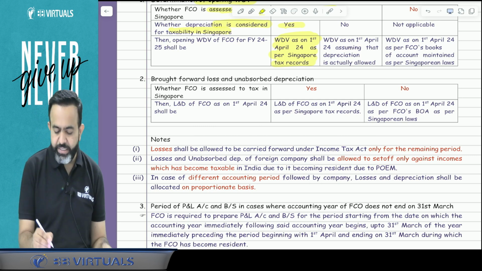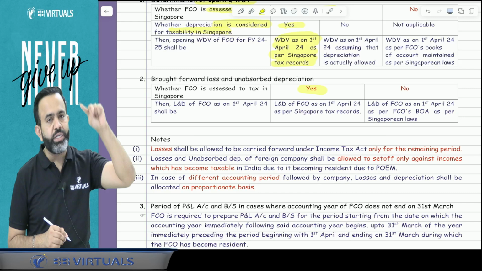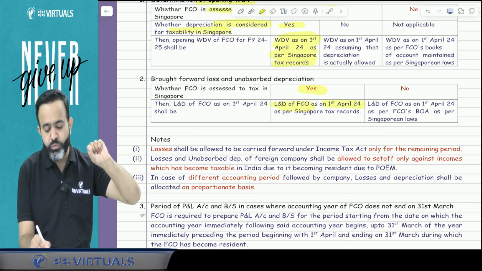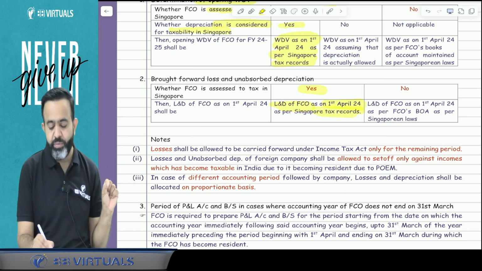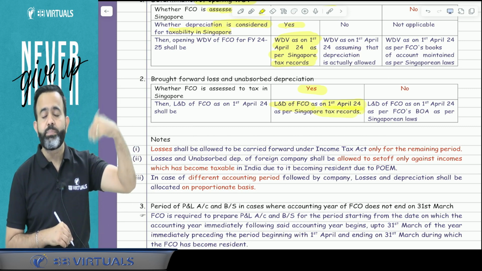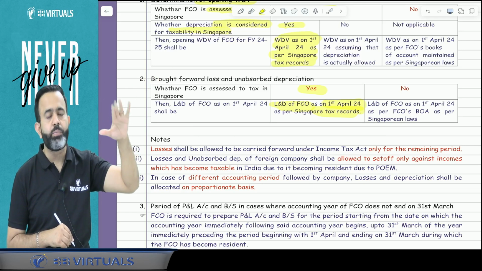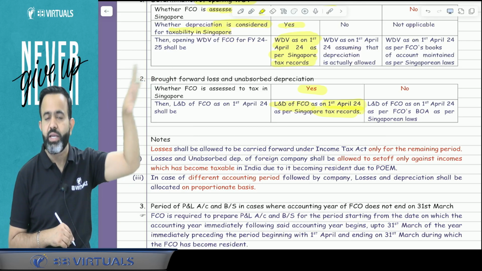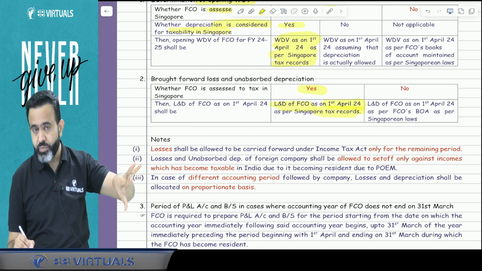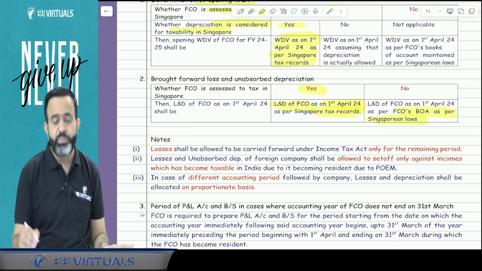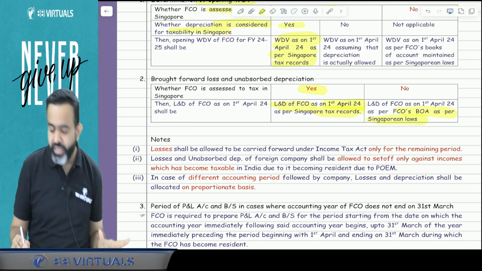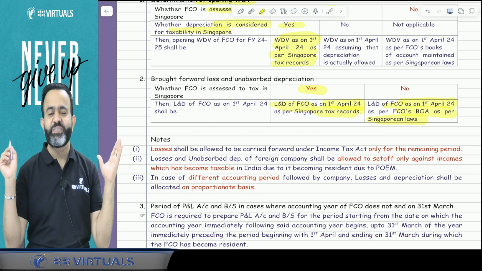Suppose that company is a tax assessee of Singapore, then whatever the loss and depreciation as on 1/4/2024 as per the tax record of Singapore, that will be considered in India. But suppose that company is not a tax assessee of Singapore, then the brought forward losses and unabsorbed depreciation as per the books of accounts as per the Singaporean company law will be considered in India.